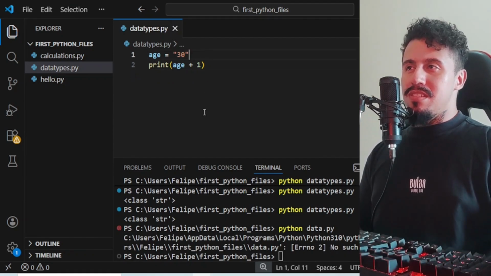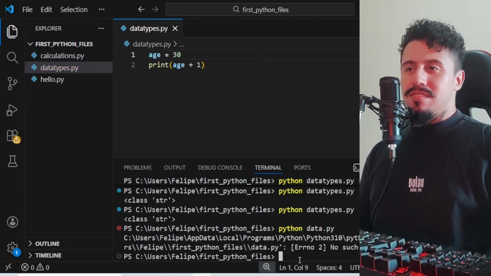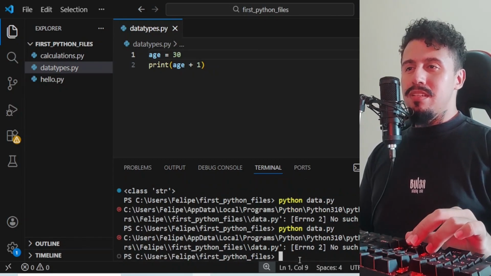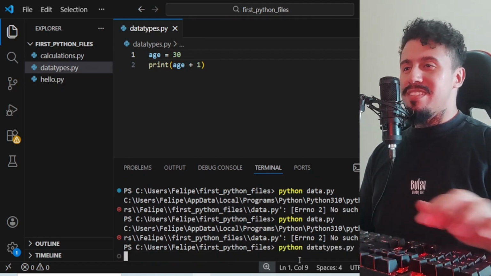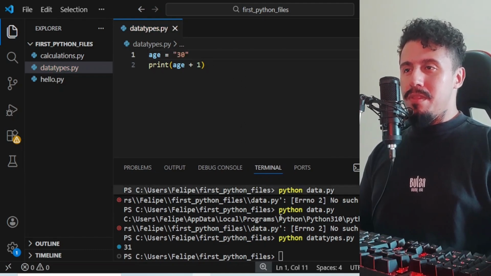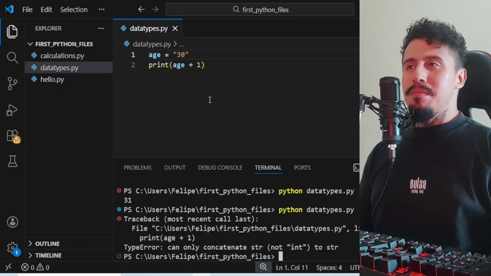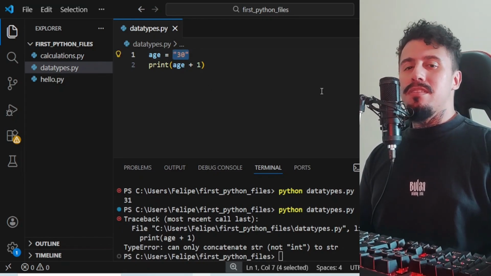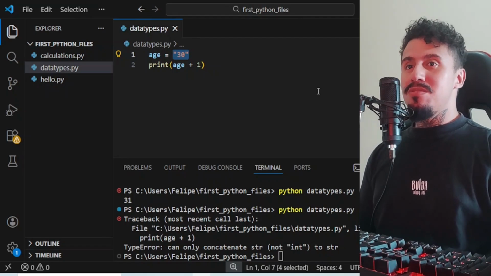Age receives 30. Why does this way work, but this way it doesn't work? Because this is not a number. This is a text. This is a string.